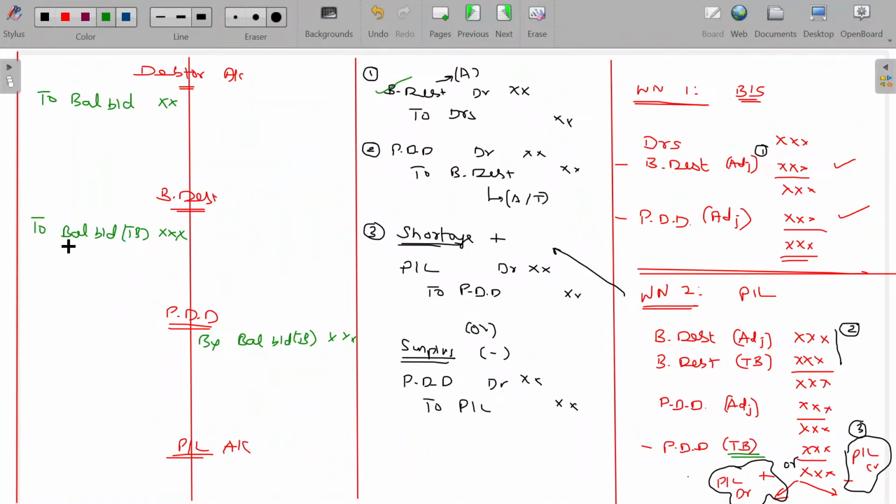That's bad debt to debtors, which is usually given in the adjustment. And in debtors, it should be on the other side, by bad debt, which is given in the adjustment. Here PDD to bad debt. This will be the amount available in adjustments as well as the trial balance, both. And here is bad debt, here by PDD, which is given in the adjustment and trial balance.